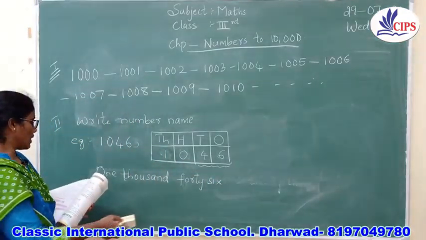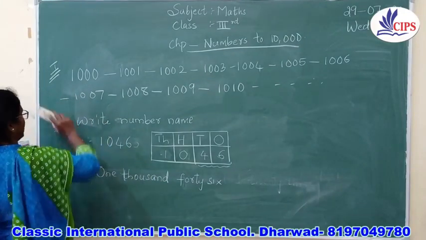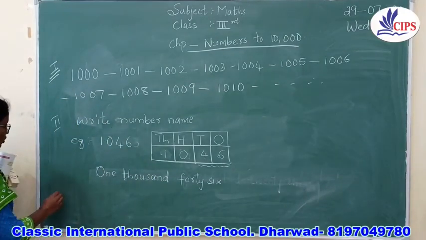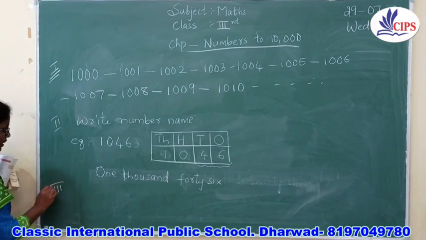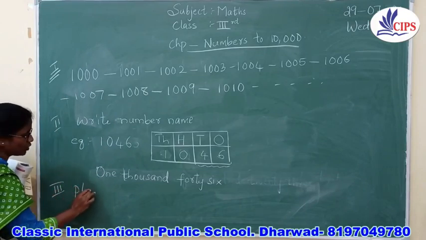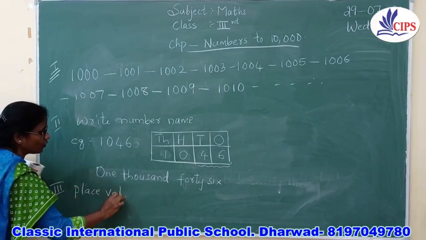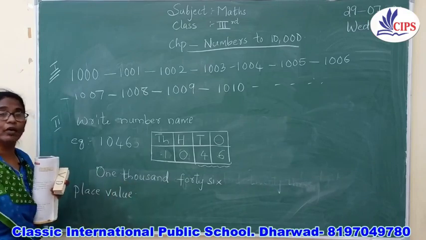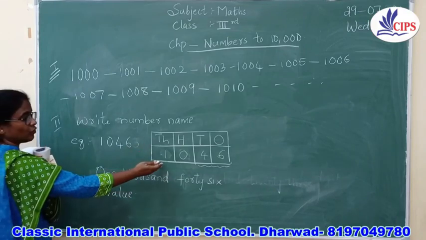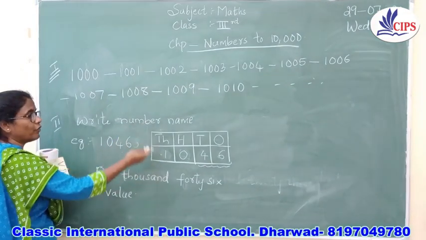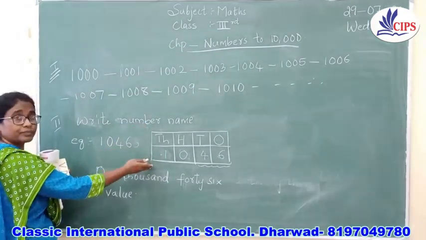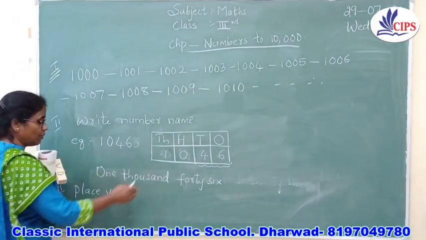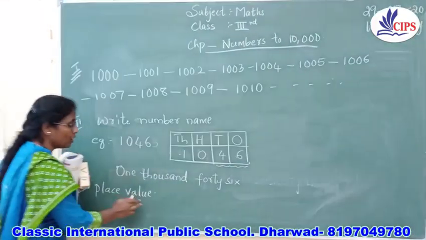Okay. Now, let's come to the next one. I am going to tell you about the place value. The third one is the place value. How are you going to take the place value for the 4 digits? The same thing that we have learnt here, whenever we are writing the number name, the same way you are going to learn the place value.